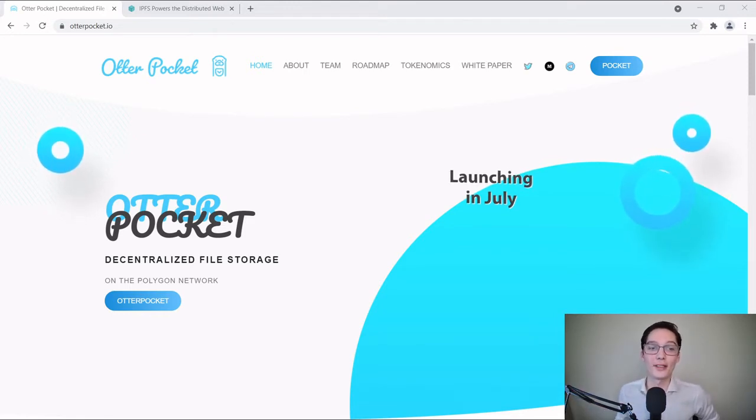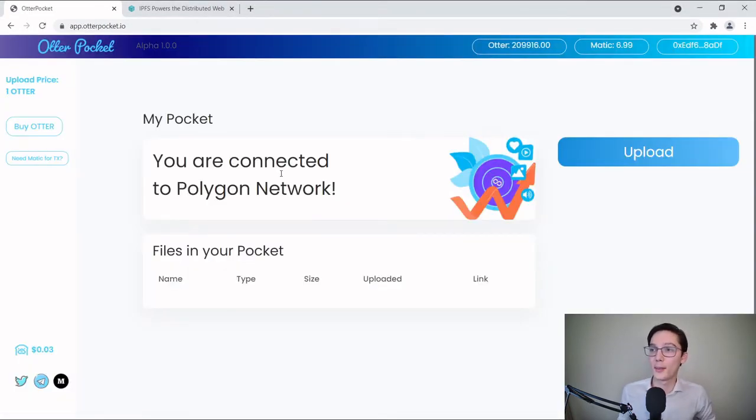Real quick, real simple. So we're here on our OtterPocket main website, and we want to go to our pocket, our OtterPocket. So believe it or not, it's this cute little button right here that we're going to click on. So we click on that. Bada bing, bada boom, we're on our OtterPocket website, our application website. And quick little note, this site and also the other site is hosted on this distributed network. It's called IPFS. So it means it can't be taken down. It can't be censored. So that's pretty neat. It's not on any single server, the information.